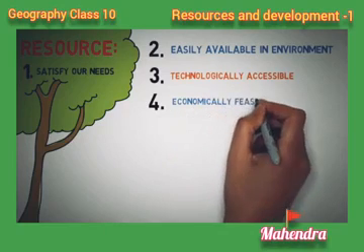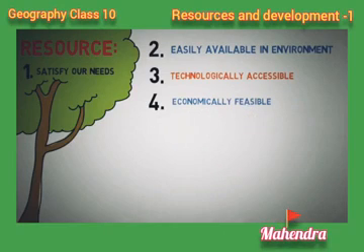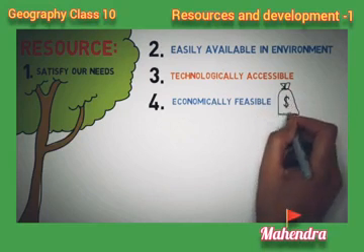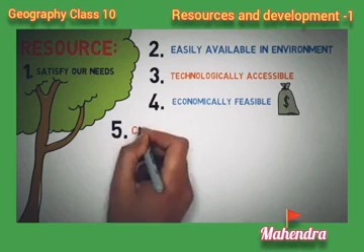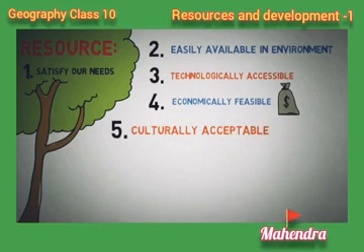Fourth point, economically feasible, means you need not pay a lot of money to use the resource. So easily available, of course. Fifth point that makes a resource is culturally acceptable. So we respect the resource, that's why it is called culturally acceptable. Clear? So these 5 points make what a resource is.